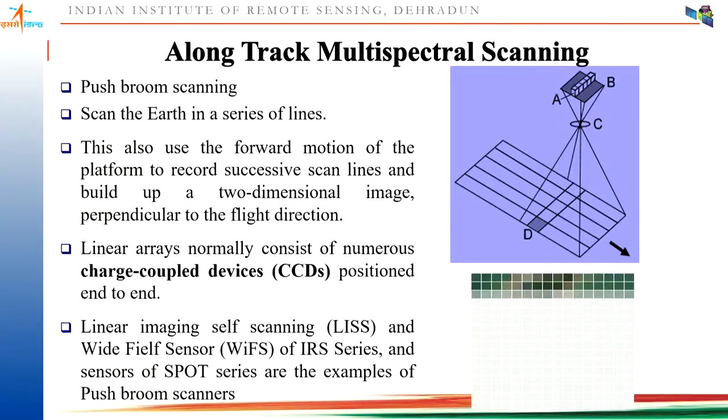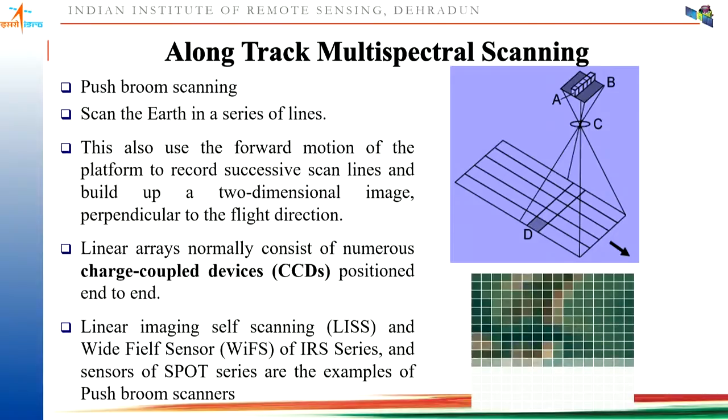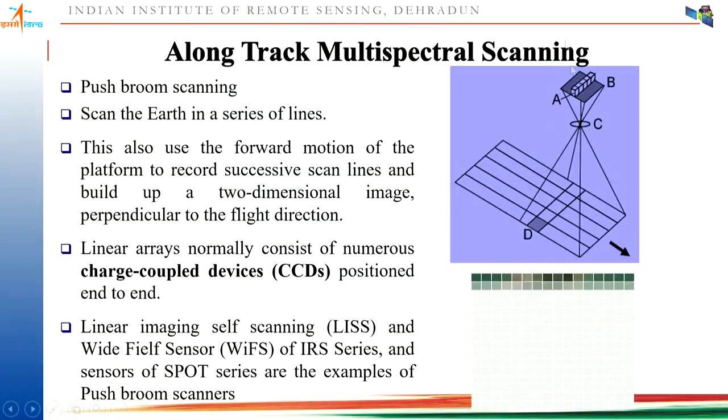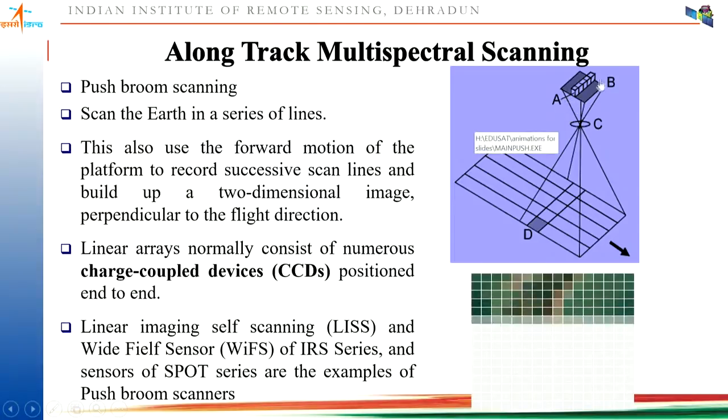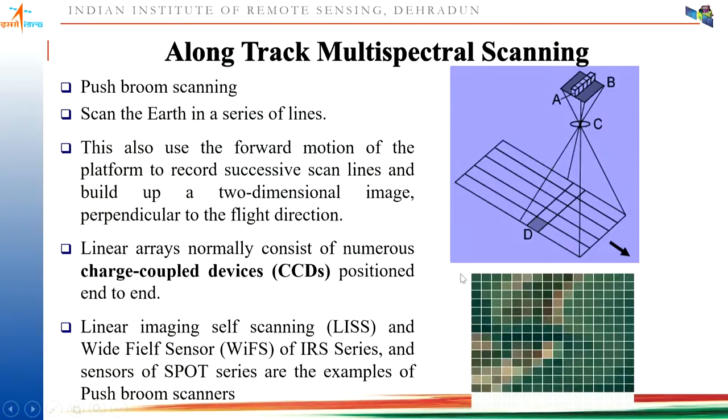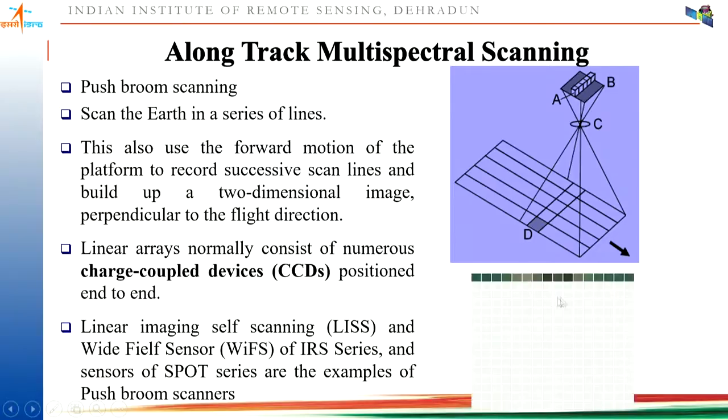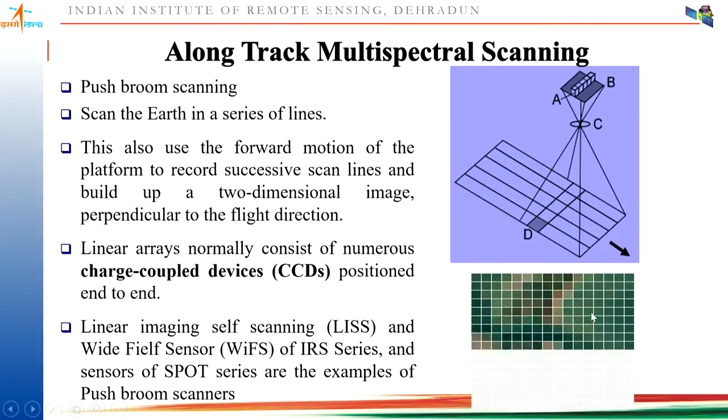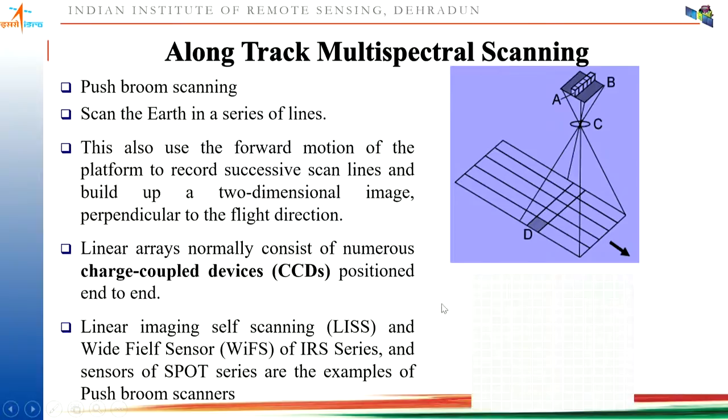So it's like we are using a push broom and moving the broom in a forward direction. So it is moving along the track and collecting the data. This is the series of lines, and it is moving further for collecting the data. You can see how the entire line is getting collected. In this case, it doesn't have the scan skew error which happens in the across track scanner.